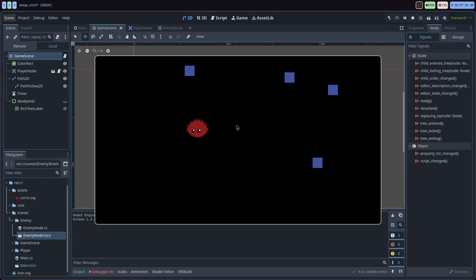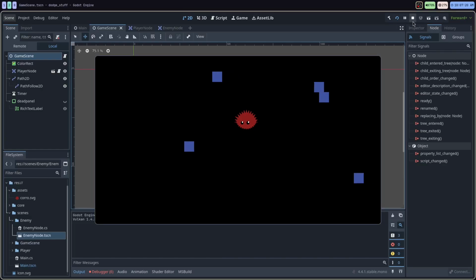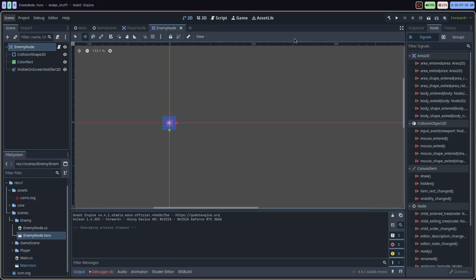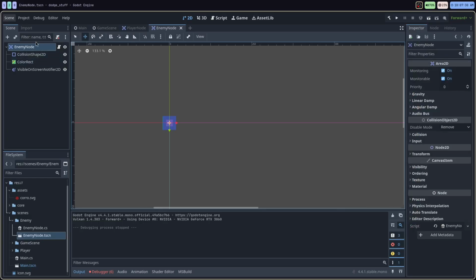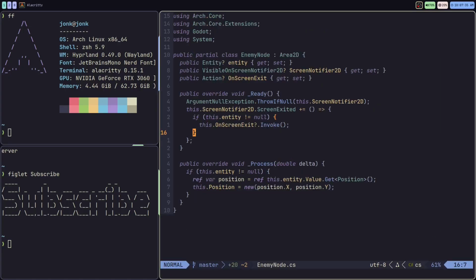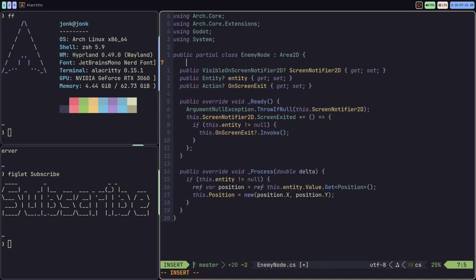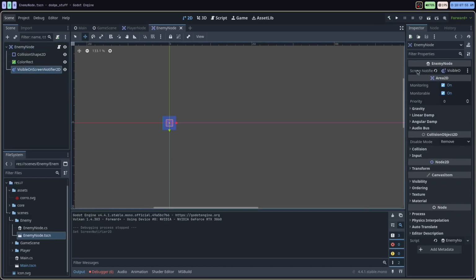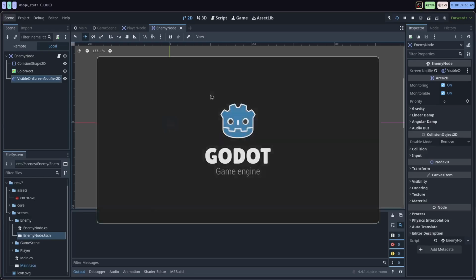So yeah, I already got exceptions because I forgot to set something in the editor. That was right. So this is why I do the throw if null thing, because I forgot to set it. Let's go into the enemy node. I gotta put the export variable on this. So I'll put this up here and we'll write export. We'll export this into the editor. I'll swing this over here, assign that there. All right, we'll start that back up.